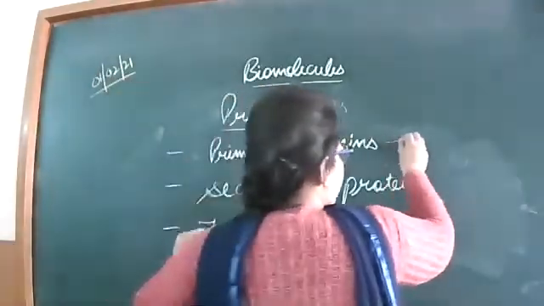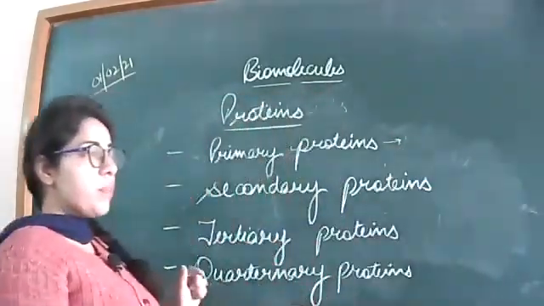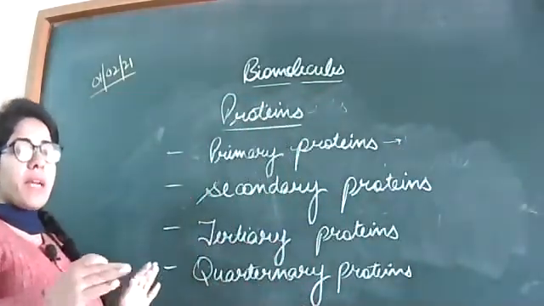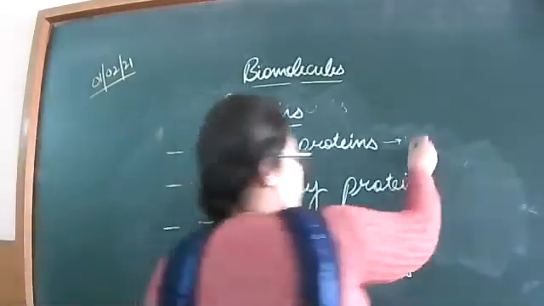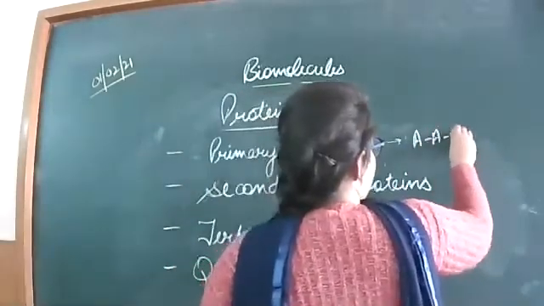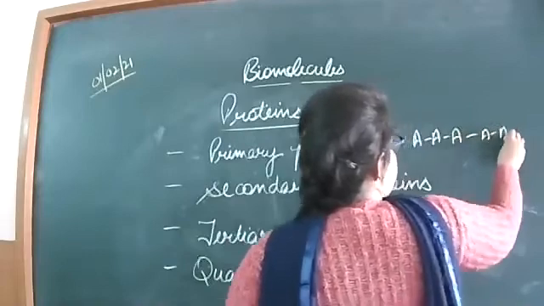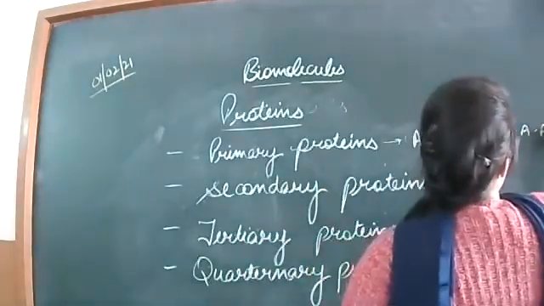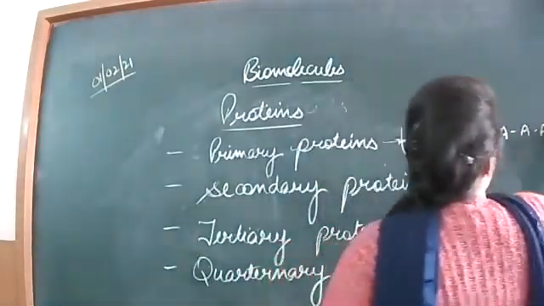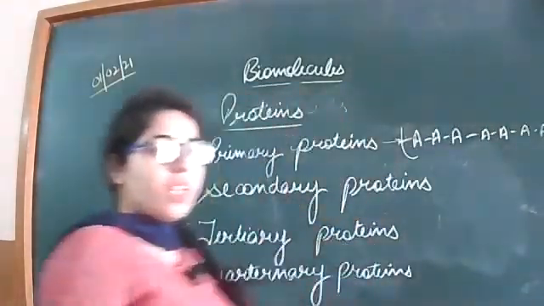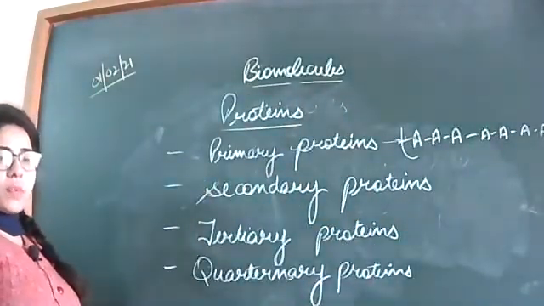Primary proteins are those proteins which have a linear structure or simple polypeptide chains of amino acids. This is the structure of the primary protein. Simply, the different amino acids join with each other to form straight chain proteins. So this is the primary structure of proteins.